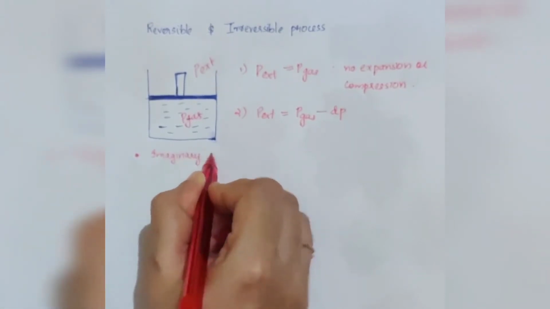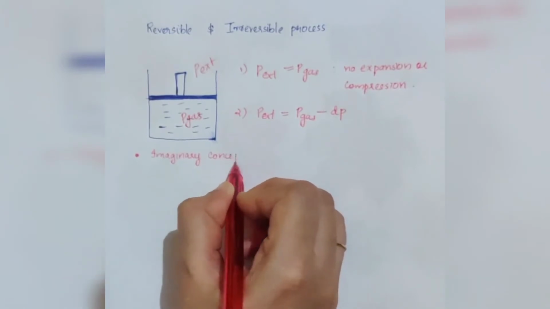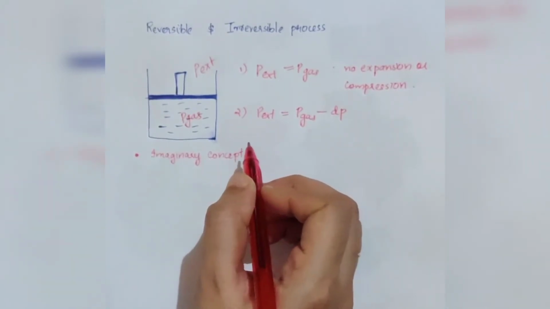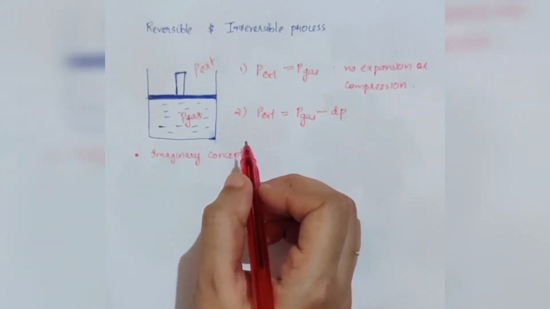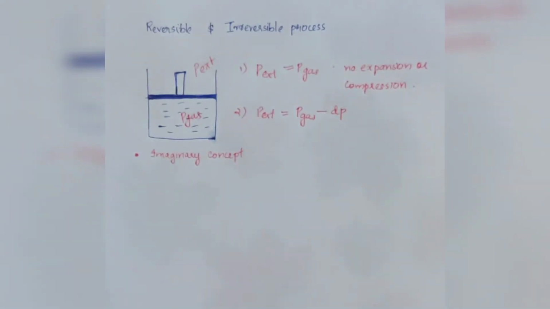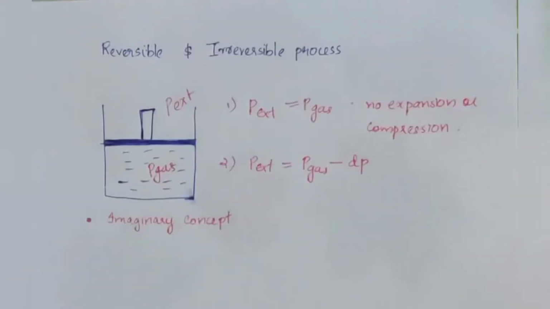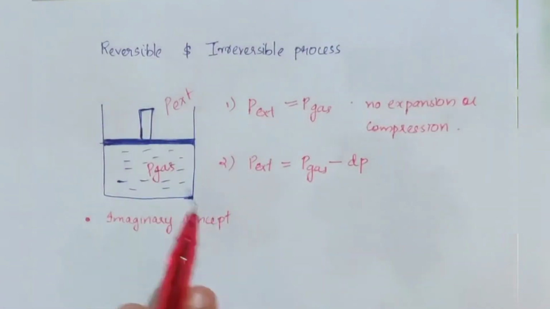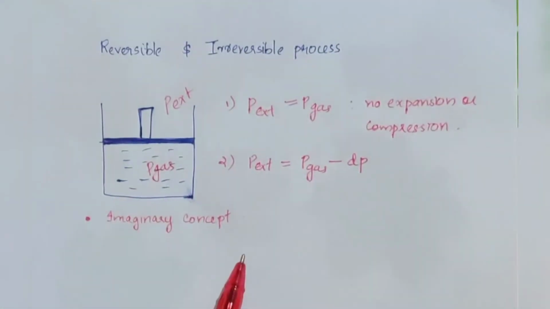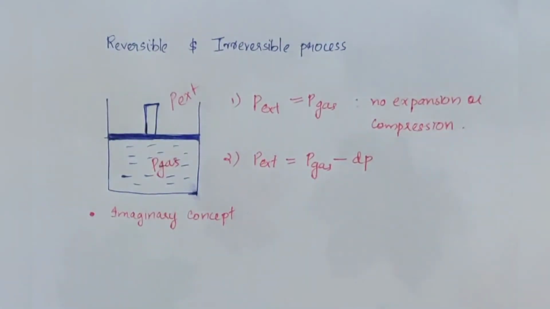First of all, we can write this is an imaginary concept. That is, all natural processes are irreversible. A reversible process cannot be realized in practice.